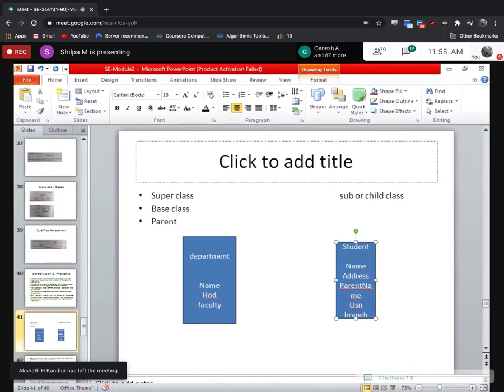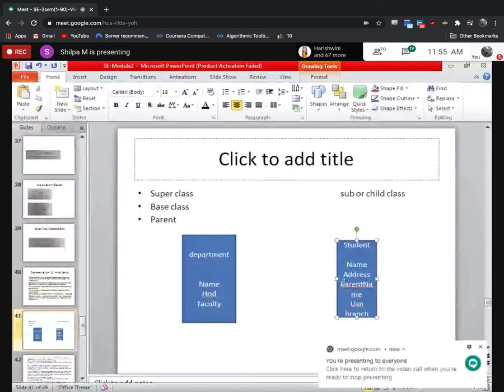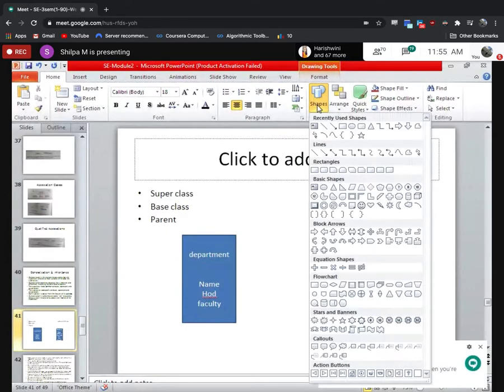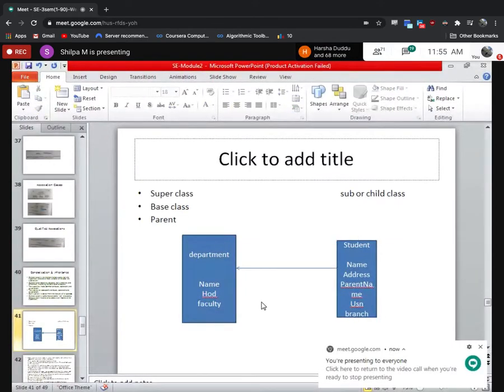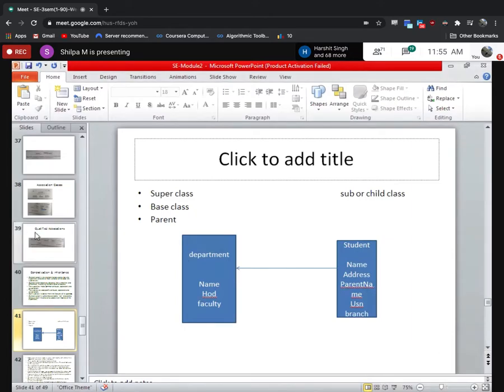Name, address, parent name, along with that I added USN and branch, right? Now, I say student inherits the properties of the department. How do I show it? I show it through an arrow mark. So, yes. Fine. So now student inherits the properties of the department. Now Chetana, tell me how many attributes will the student class have?